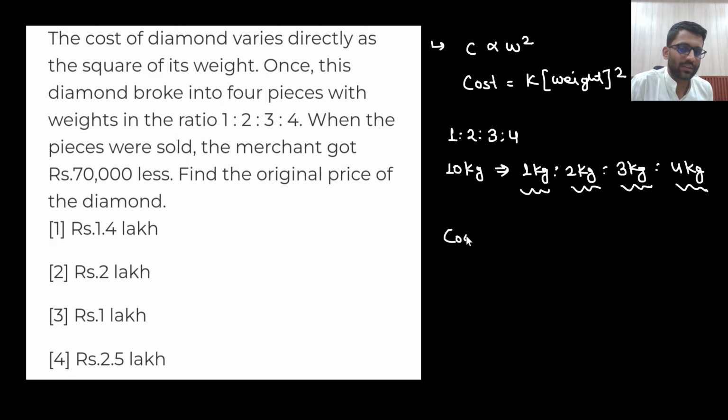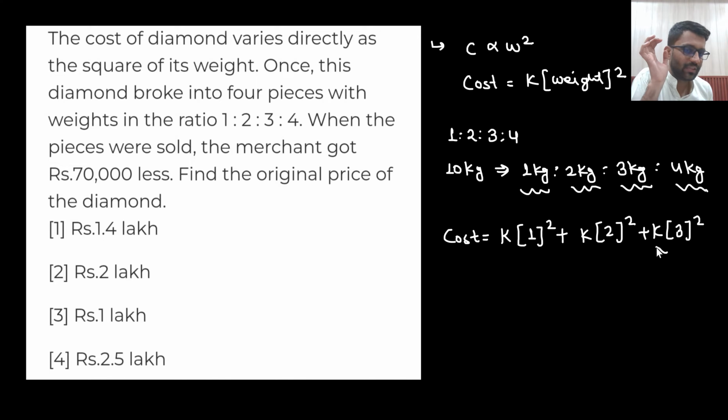So what will be the total cost? K into 1 square. This is how the 1 kg piece will be sold. K into 2 square. This is how the 2 kg piece will be sold. Plus K into 3 square, for the 3 kg piece. Plus K into 4 square, for the 4 kg piece.